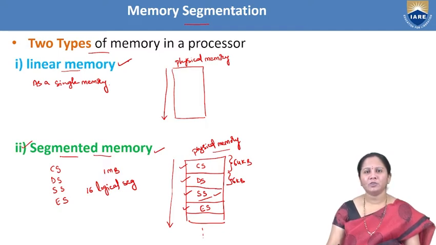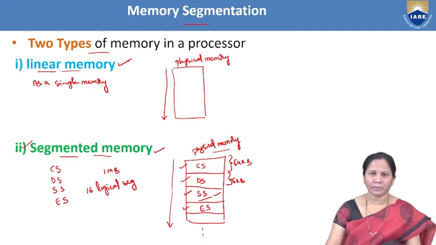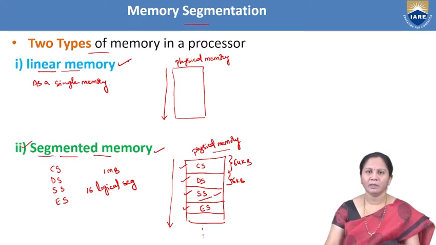If you take the 8085 microprocessor, the type of memory available in it is linear memory. Whereas if you come to the 8086 microprocessor, the type of memory available in it is segmented memory. That is the drawback of linear memory, and these are some of the advantages of segmented memory.